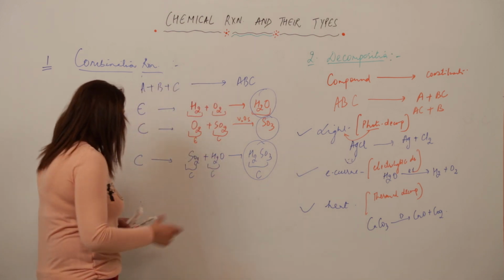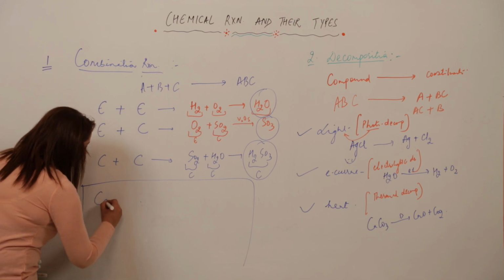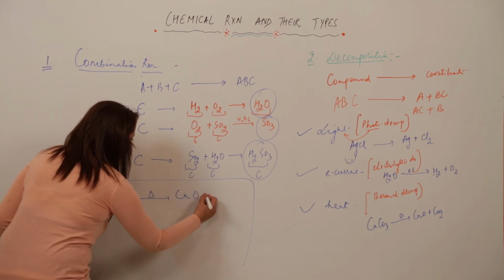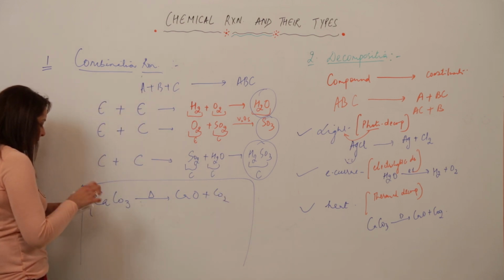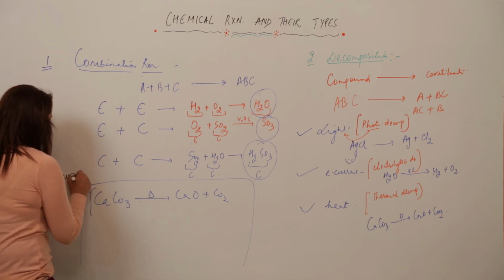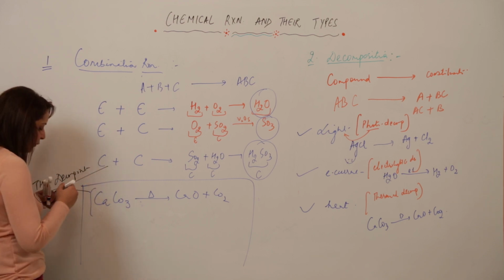See, I am taking an example for you the way I am telling you to attempt. See, I say that I am taking CaCO3, I am just heating it and it is forming CaO plus CO2. So that means obviously it is a decomposition. It is indicating a decomposition reaction. And what kind of decomposition? Heat I have given, so that means thermal decomposition.